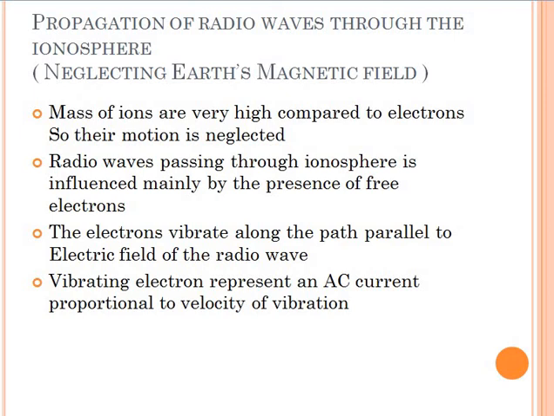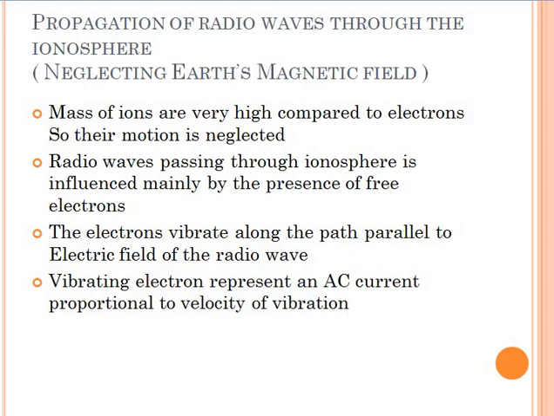Here we are having some assumptions. We are assuming that ionosphere contains ions and free electrons, and that mass of ions is very high compared to the electrons. The radio waves passing through the ionosphere are influenced mainly by the presence of free electrons,